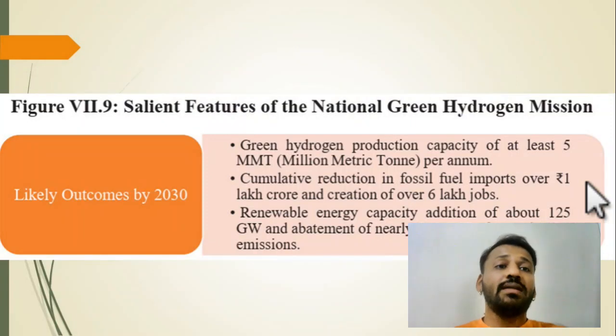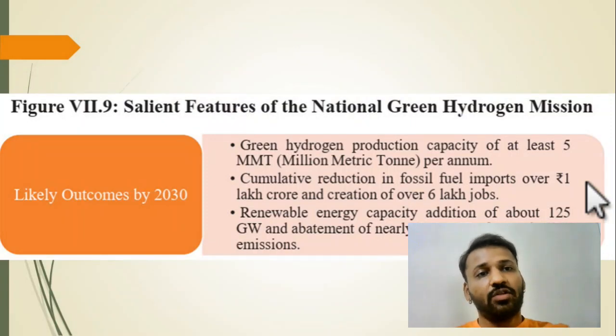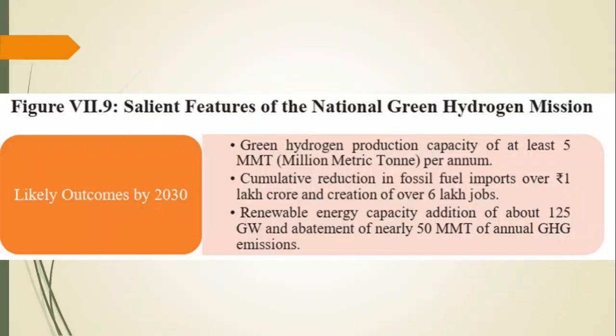Okay, so what are the salient features of this green hydrogen mission? These features are very, very important. What are the targets? First, a capacity of at least 5 million tons per annum. How much are we going to produce? 5 million metric tons per annum. Then a cumulative reduction in fossil fuel imports of 1 lakh crore and creation of over 6 lakh jobs.